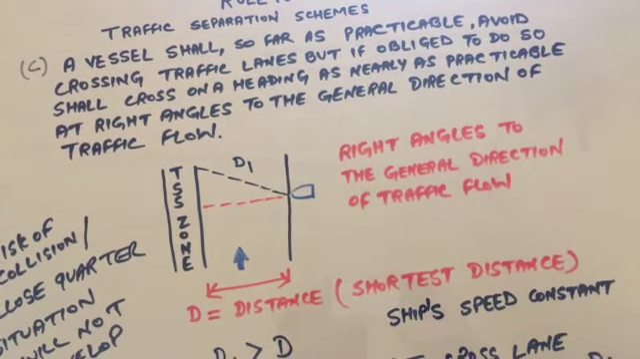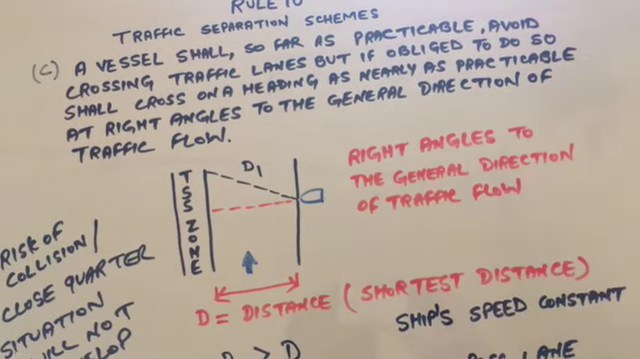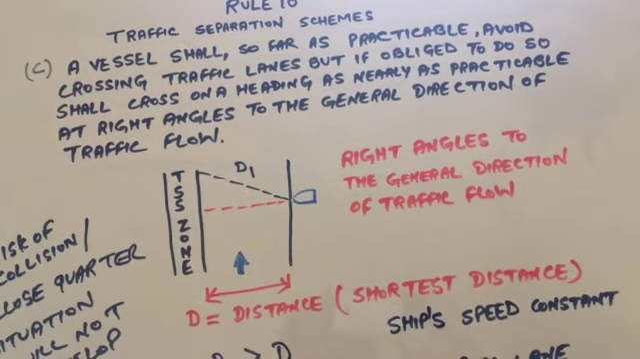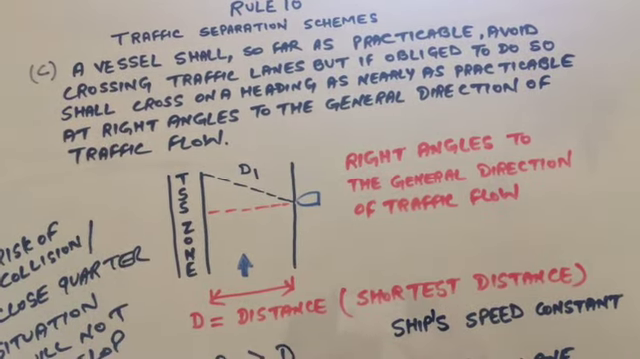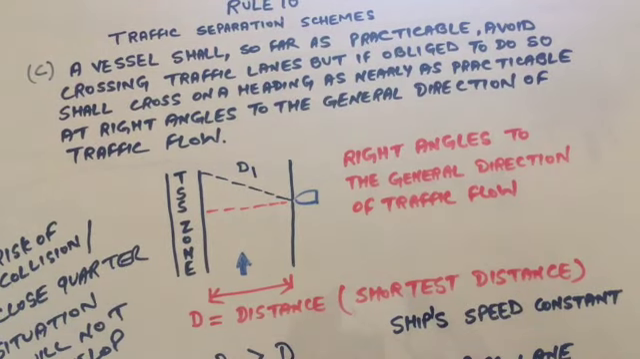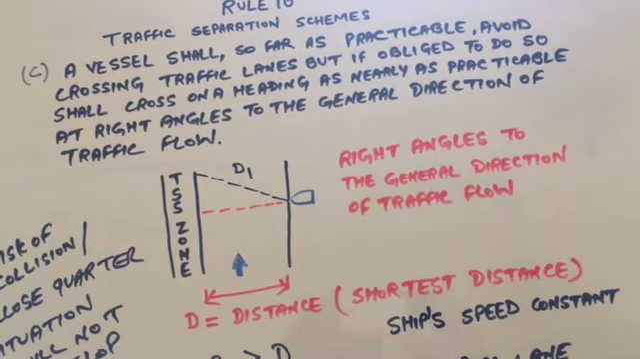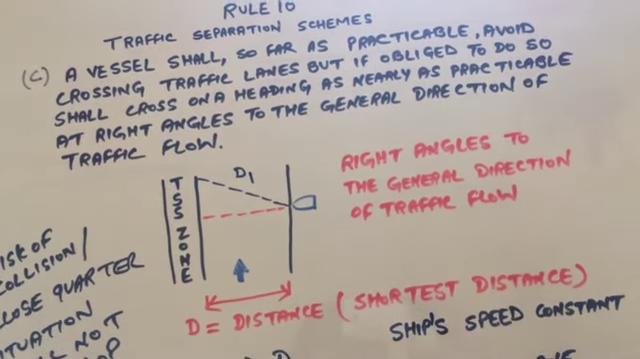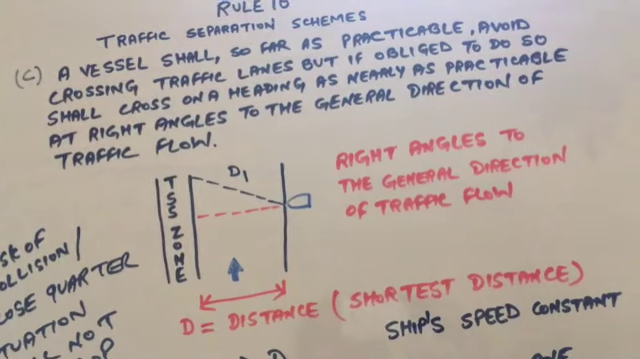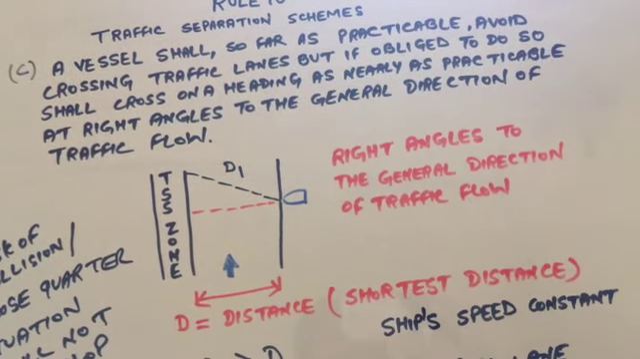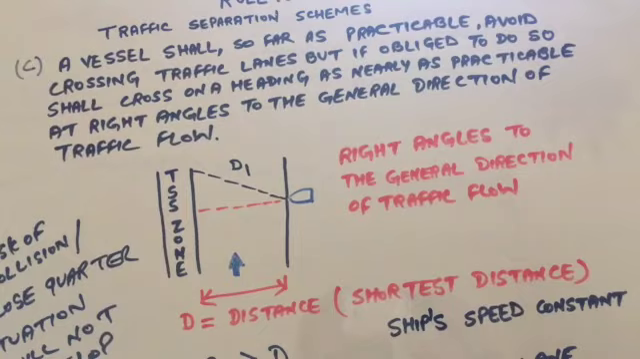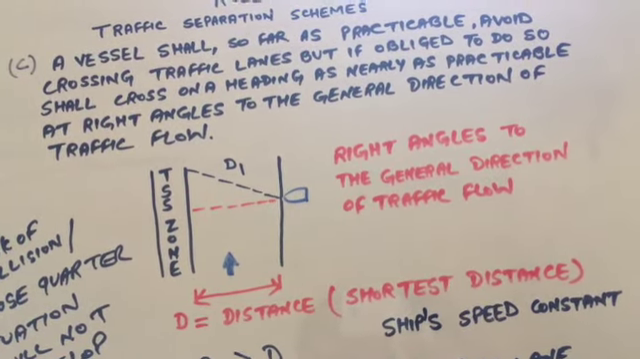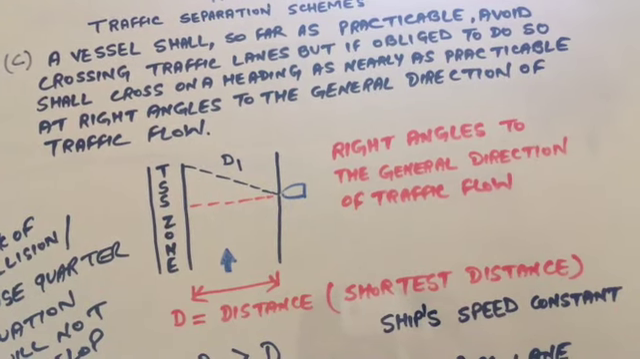Rule 10 traffic separation scheme, point C, says a vessel shall, so far as practicable, avoid crossing traffic lanes, but if obliged to do so, shall cross on a heading as nearly as practicable at right angles to the general direction of traffic flow. Here I have made an example. The general direction of traffic flow is 000 degrees, the northward course. The red line is the shortest distance between the separation line and the separation zone.